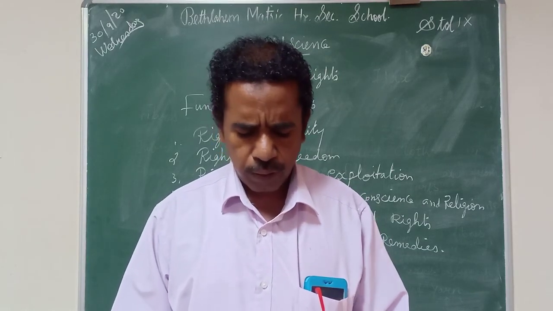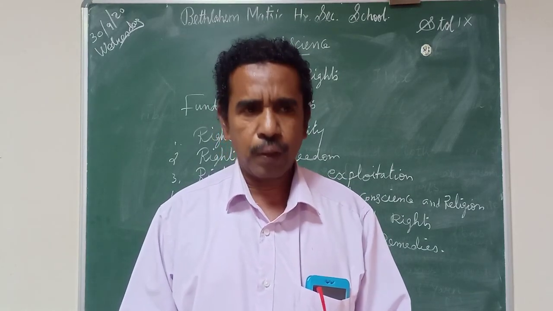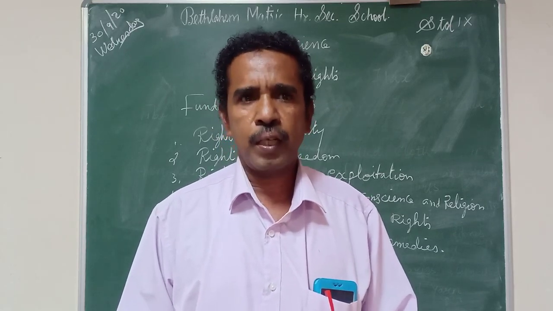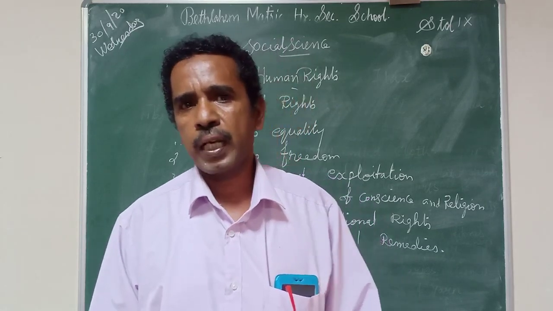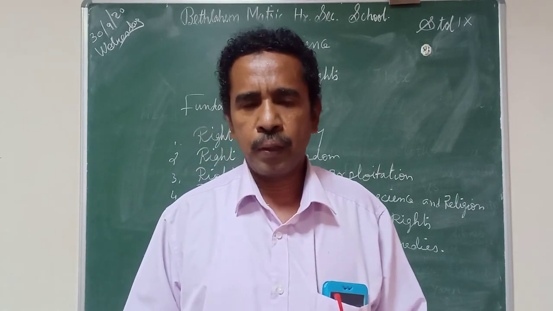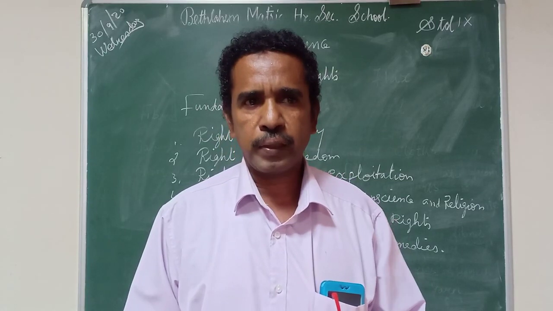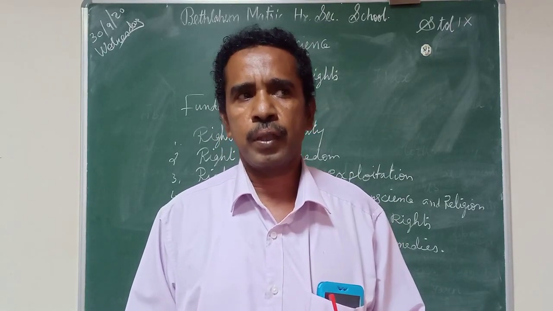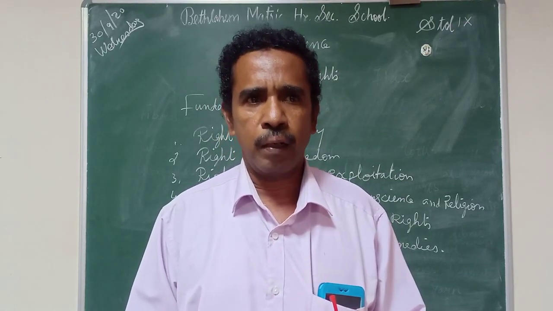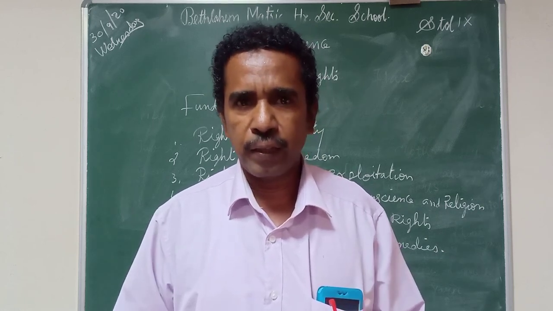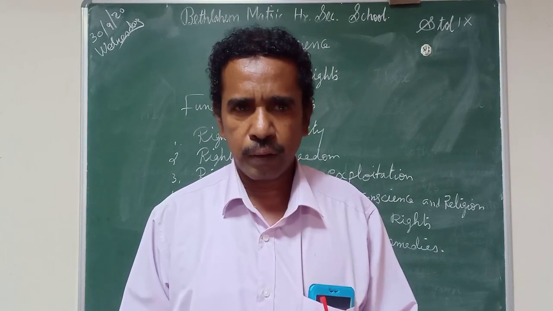Because of this Universal Declaration, people in the world enjoyed social, political, economic and cultural rights. Those were the basic rights. Before that, these basic rights were denied, so the people could not lead their life. Even the basic needs they did not get. They were suffering.